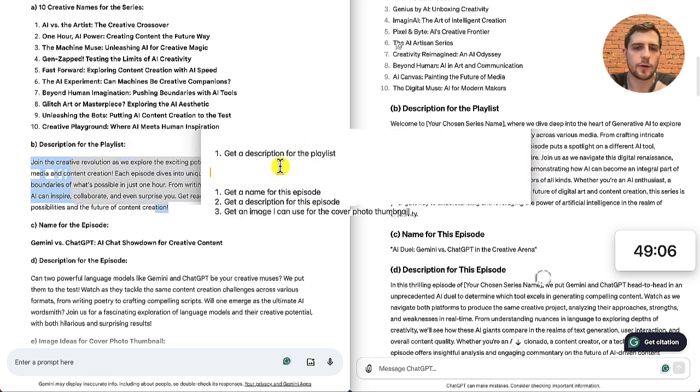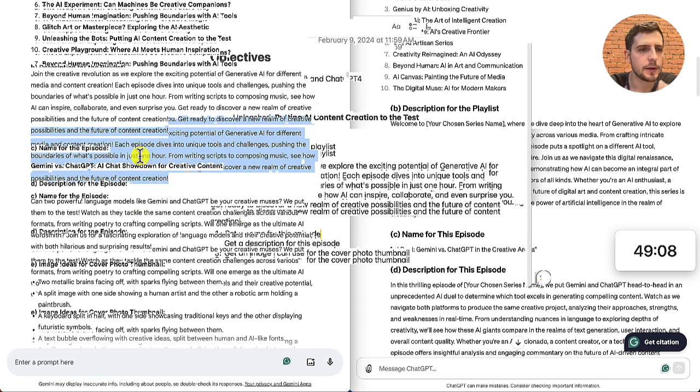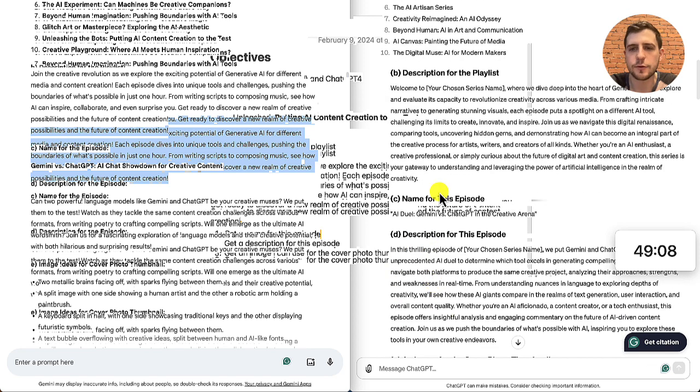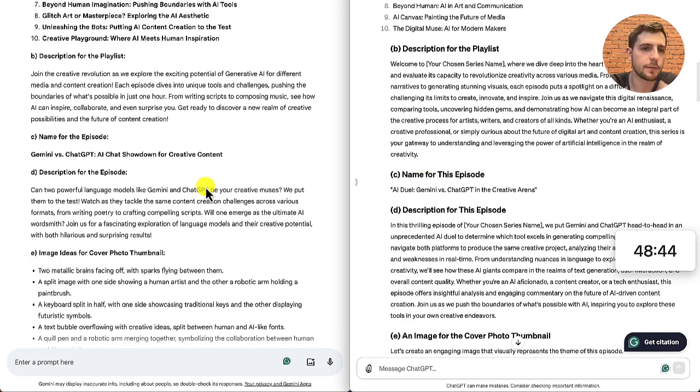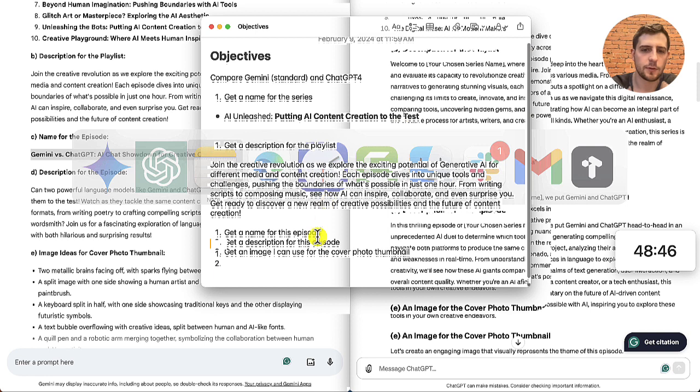I much prefer that. Let's go with that one. Okay, what about the name for the episode? Gemini versus ChatGPT, an AI showdown for creative content. AI Duel: Gemini in the creative. Again, I prefer this one. So it seems that for some of this content creation, it's actually quite good.